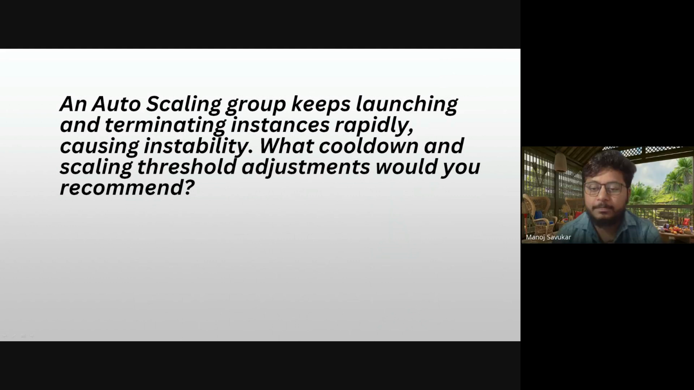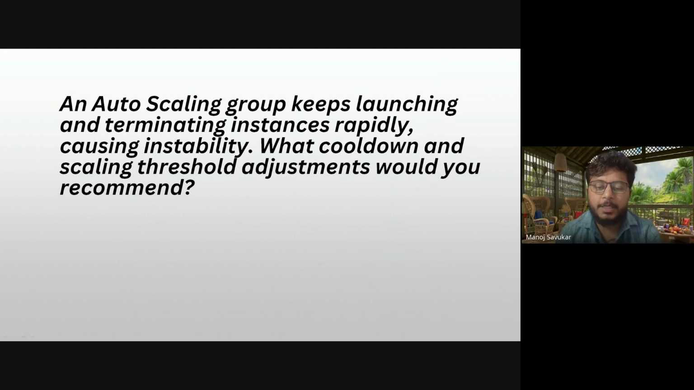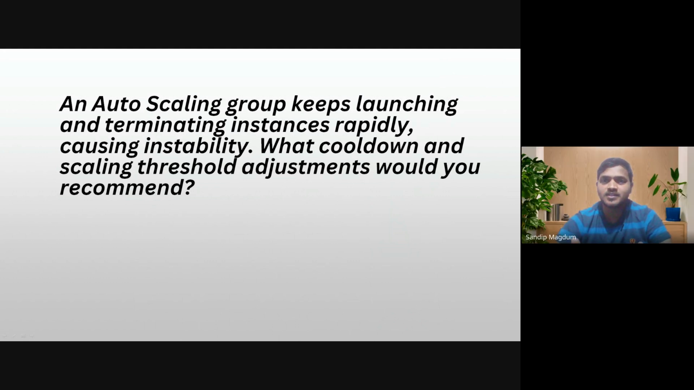So in our scenario, in auto scaling, the instances are rapidly increasing and decreasing. Usually it happens when the scaling threshold is too aggressive. For example, if CPU is greater than 50%, scale out, and less than 40%, scale in. And the cooldown period is very short. That's why the ASG keeps reacting to these temporary spikes.